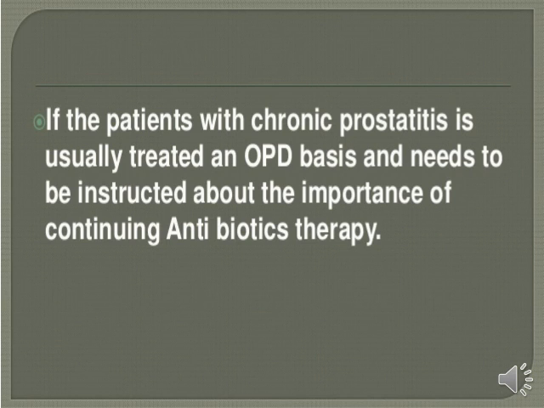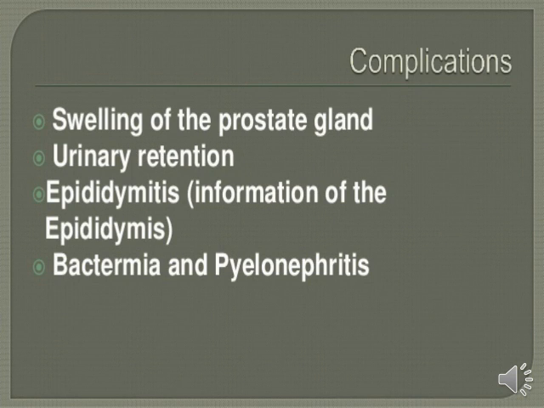Okay. Now we will see complications related to prostatitis. In which condition does a complication happen, students? As we all know, if a person is suffering from any kind of problem and we do not treat that problem properly, then there may be a chance of some kind of complication. So here are some complications of prostatitis. First is swelling of the prostate gland. If we do not treat prostatitis properly, the person may have over-swelling of the prostate gland. So it is also one kind of complication for the patient.